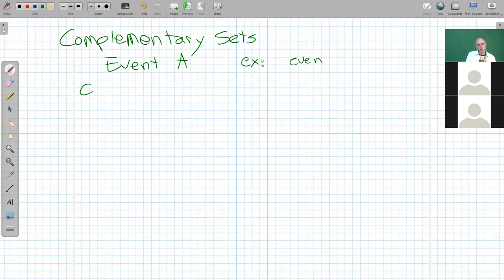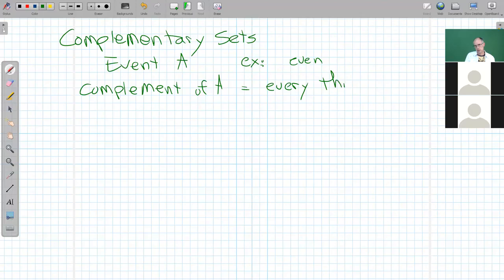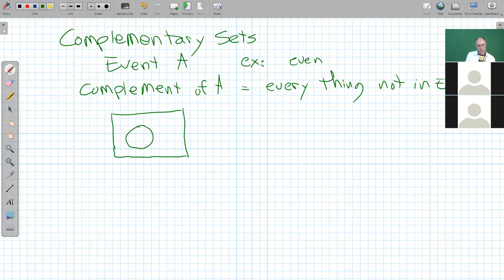Then there's the complement of A, which is everything that's not in event A. Right, so not even. Venn diagram-wise, if this is event A in here, then the complement of A lives outside of there. Maybe use a different color for that.